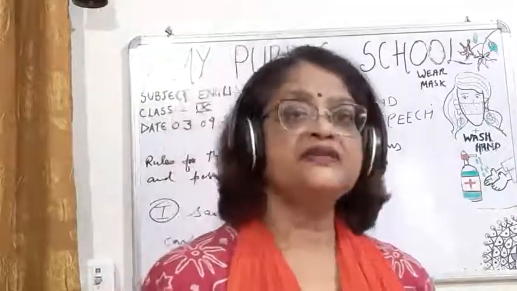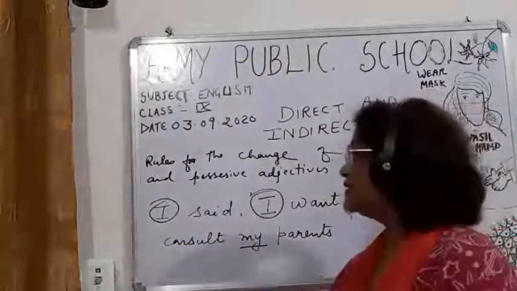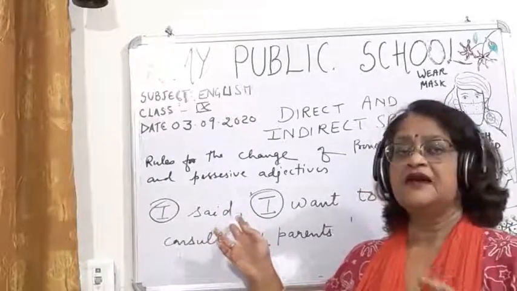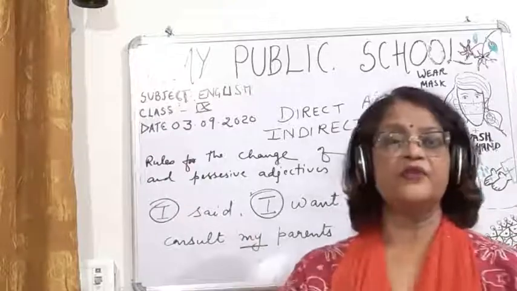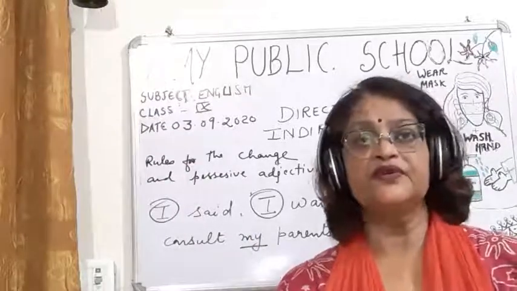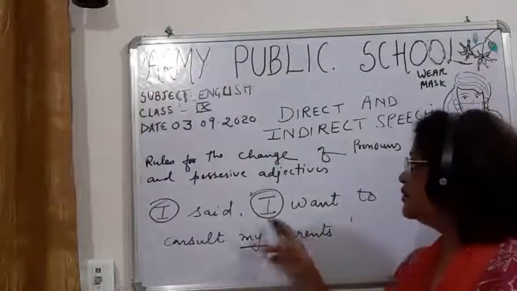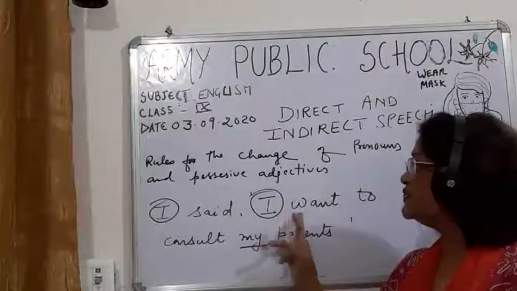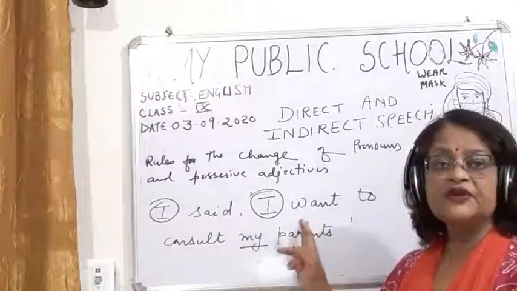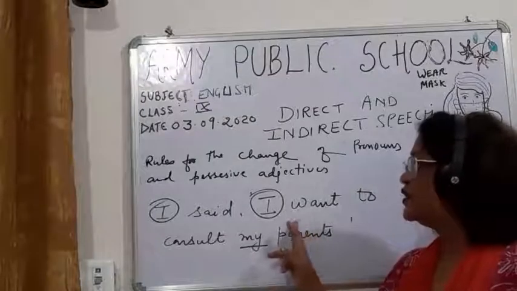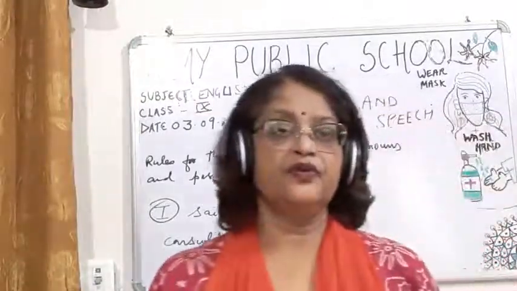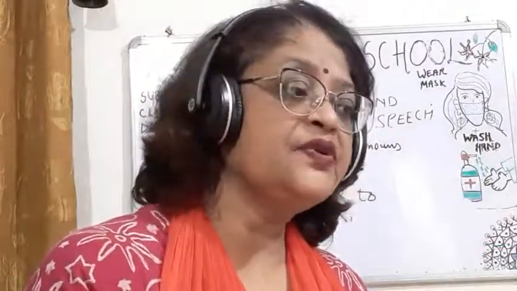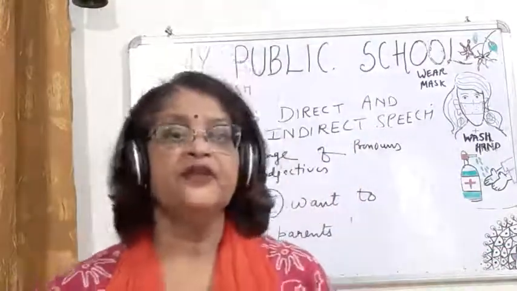So children, now you can see in the sentence and find it out. Here I is a pronoun of the first person, right? I've already told you that list, that table of pronouns, which you have written. Now children, see what is in the inverted commas. Here also the pronoun of the first person is present. So when you have to determine the pronoun, you have to see the pronoun in the reporting part and in the reported part also.